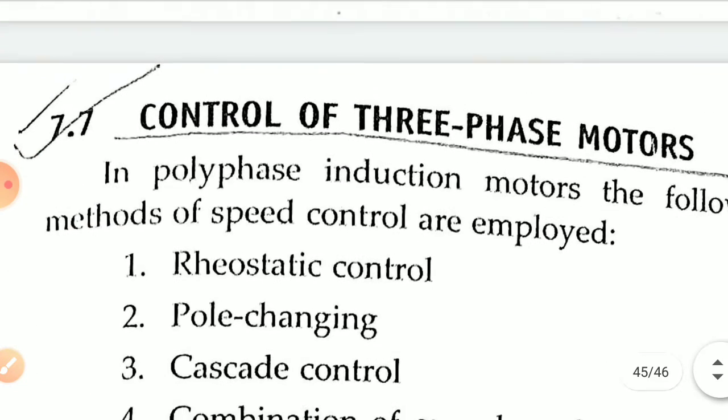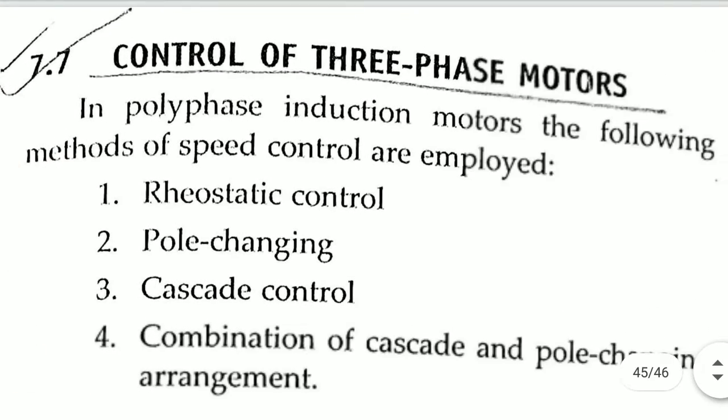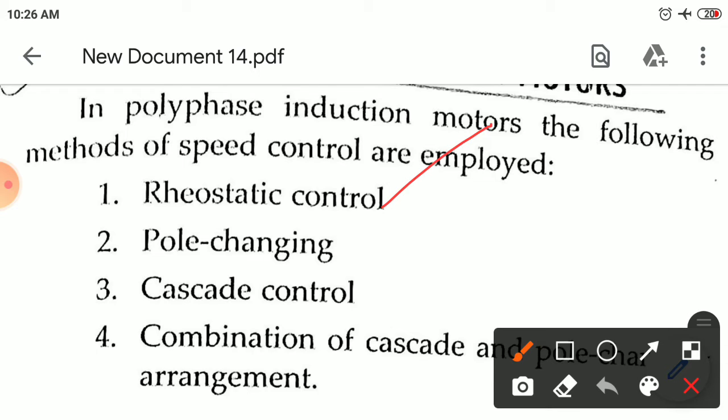So the control methods of three phase induction motor. We'll discuss what exactly rheostatic control is. This is the simplest but least efficient method of control. Metallic or liquid rheostats are inserted in the rotor circuit.